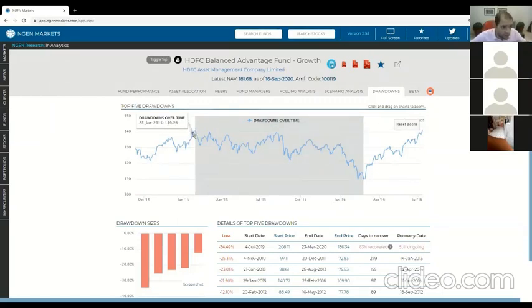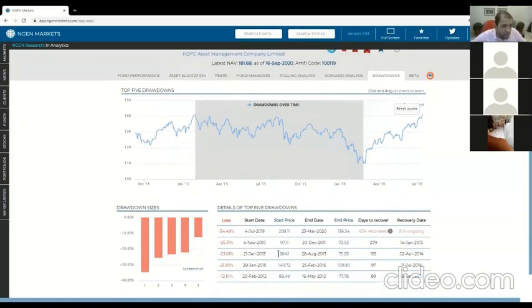And we are looking at the loss in 2015, and there's a table below where you can find that loss. There it is, this one. And you can see, it started around about January 2015, and it kept going until February 2016 for about a month. It lost 21.9%. And then it took 97 working days to recover back to the point that it started falling from. Basically, this means getting back to this point. So how long did it take for it to recover?